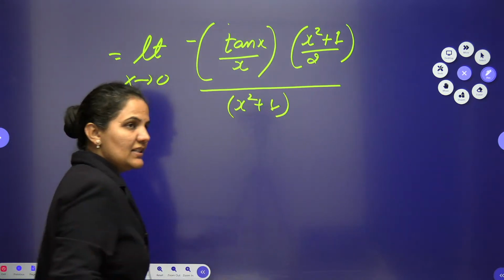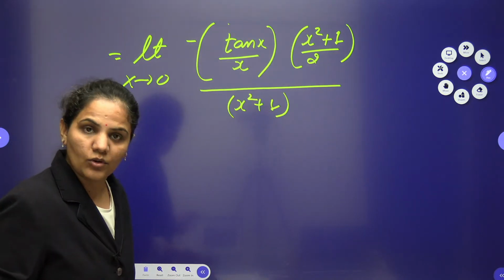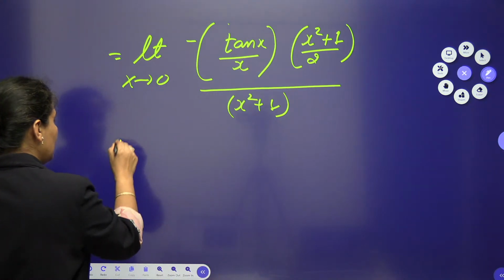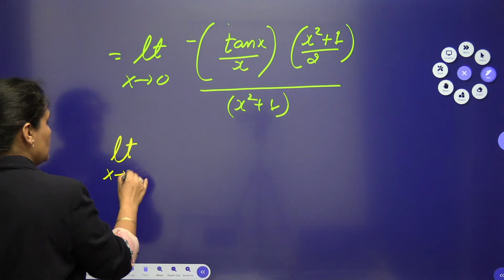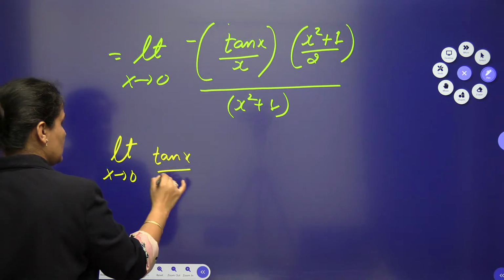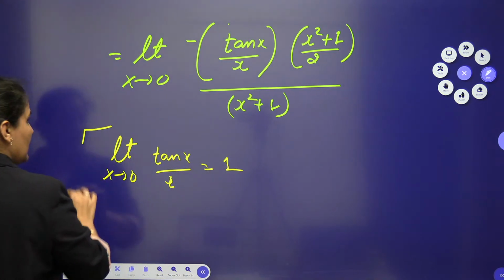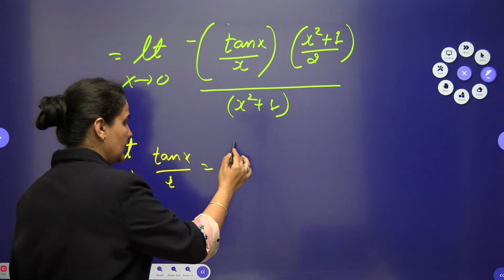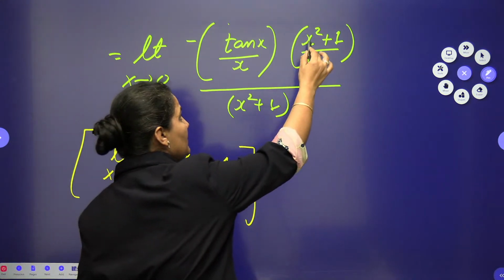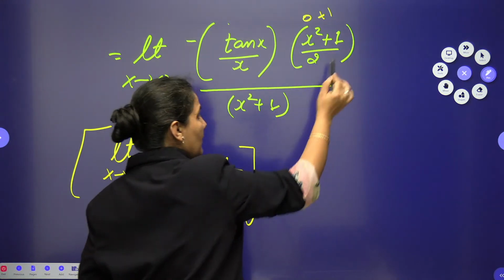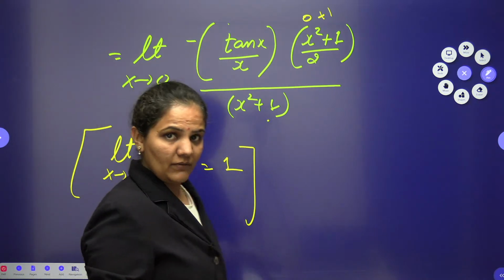So now very easily we can apply the limit and we can check what is the result. So when you will apply the limit, we know very well, limit x tends to 0, tan x by x is always equal to 1. Okay, so that I can use here directly. Now in the remaining, when I will put the limit, it will be 0 plus 1 by 2, and it will be 0 plus 1 we are having.